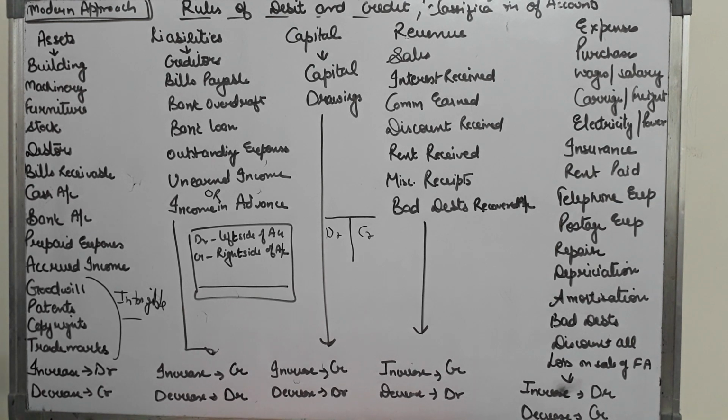Now when you are doing your classification, you have to identify whether a particular thing is your asset, liability, capital, revenue or expense. So you will get an assignment based on the classification, and after listening to this video, you will classify your accounts by keeping your notes closed. So please prepare your notes first of all, and then attempt the assignment that is given later on after that. Thank you.